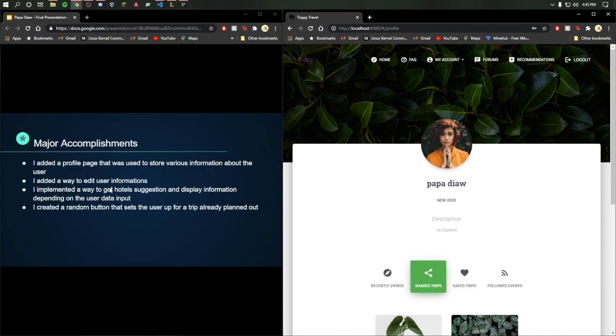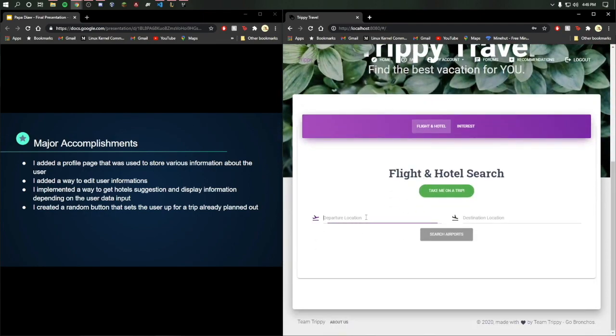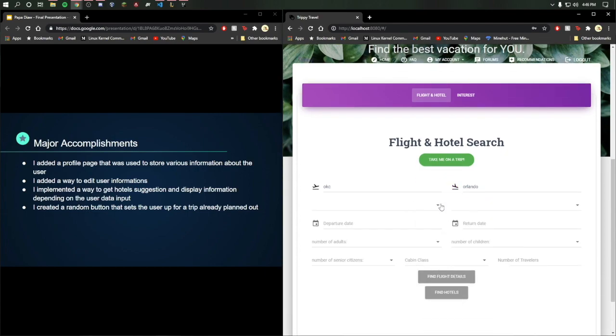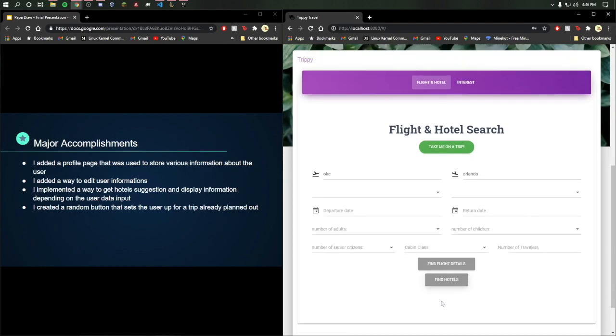I implemented a way to get hotel suggestions and display information depending on the user input. So here on the home page, when we are looking for a trip, like let's say from OKC to Denver, for example, or Orlando, and we click on search airport, it will find the airport, and I basically was in charge of this button,